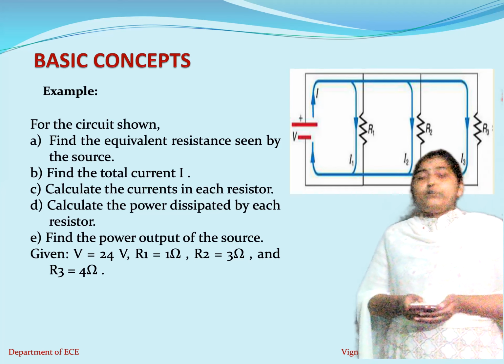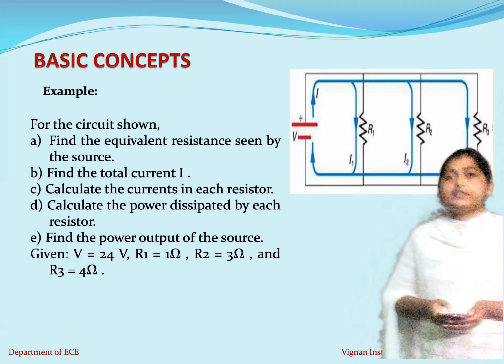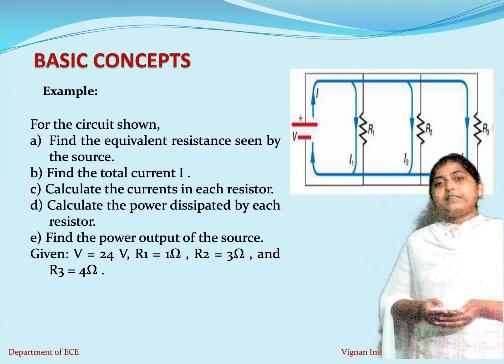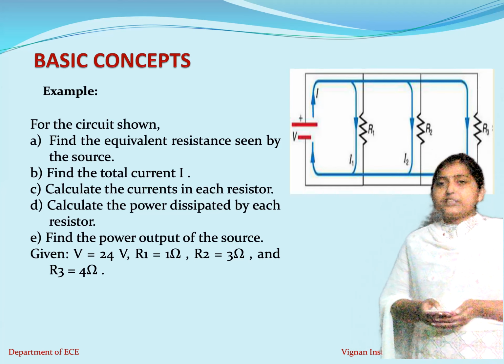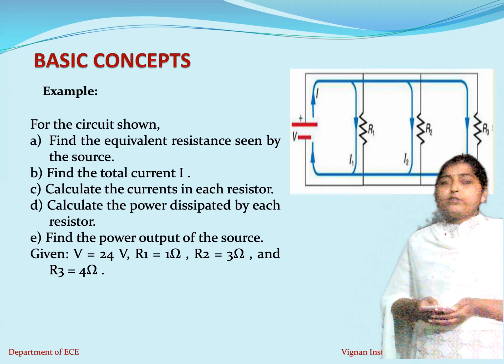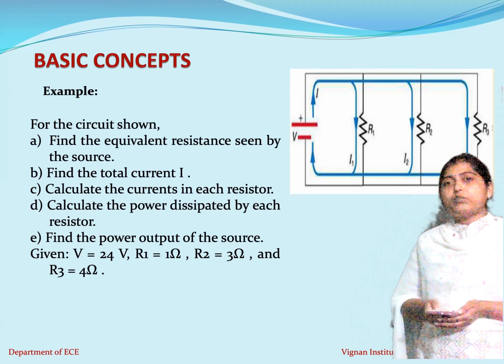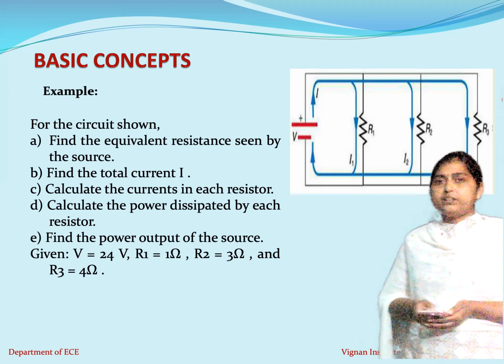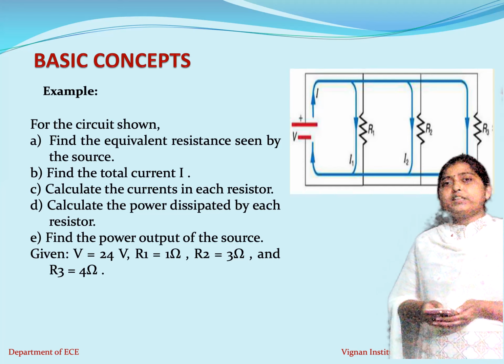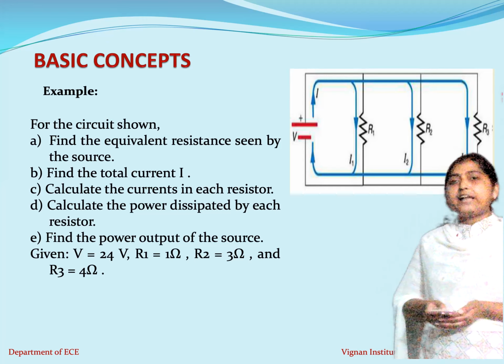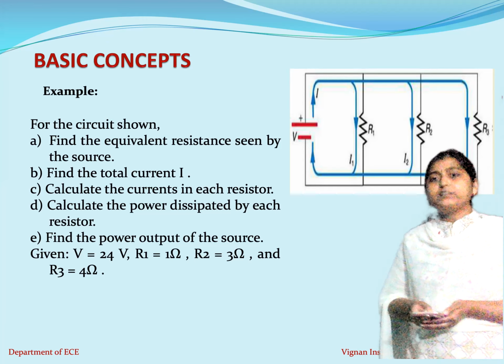Now let us come back to one more basic law which we discussed in the previous class, that is Kirchhoff's current law. What does Kirchhoff's current law state? The sum of the currents entering the node is equal to the sum of the currents leaving the node. We already calculated the total current I given from the source. Now the current which gets divided between these is leaving the node. So according to Kirchhoff's current law, I will be equal to I1 plus I2 plus I3.